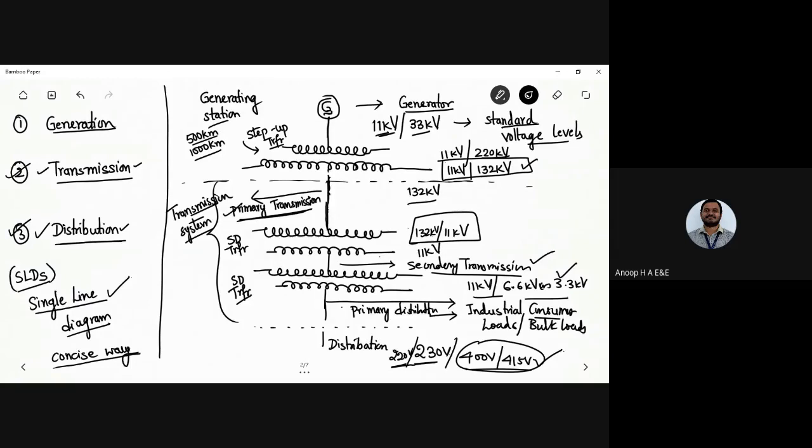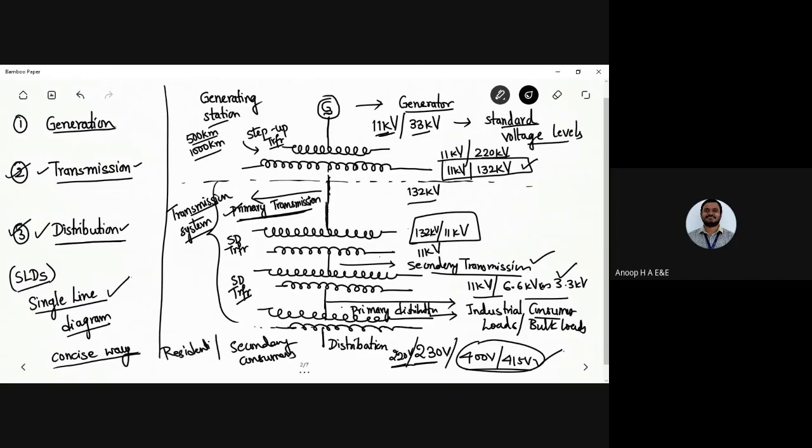My second consumers are the residential consumers. So again, this voltage has to be stepped down to meet the secondary consumers, or the residential consumers.